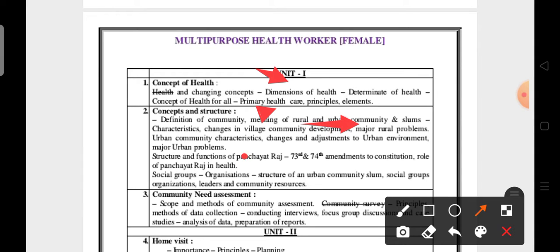Okay, Panchayati Raj. And sometimes they may ask about community, like a society, not society, community, family groups. Okay, so community assessment is not that much important. This is the unit 1 important questions.